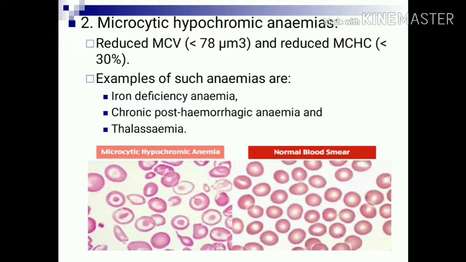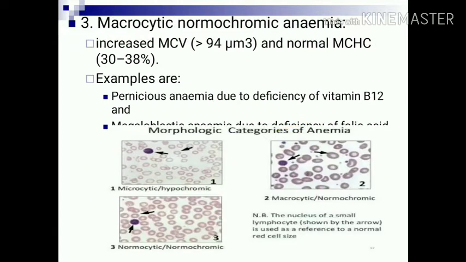Second variety is microcytic hypochromic anemias, in which MCV is reduced to less than 78 cubic micron. MCHC is also reduced to less than 30%, and examples are iron deficiency anemia, chronic post-hemorrhagic anemia and thalassemia. Third variety is macrocytic normochromic anemia, in which MCV is increased to more than 94 cubic micron and MCHC is normal, that is 30 to 38%, and the examples are pernicious anemia due to deficiency of vitamin B12 as well as due to deficiency of folic acid.